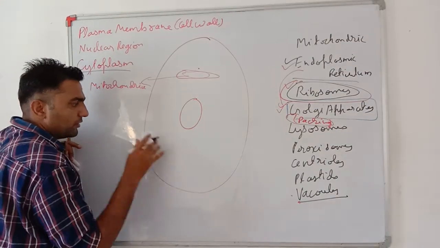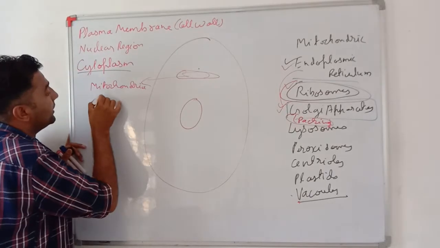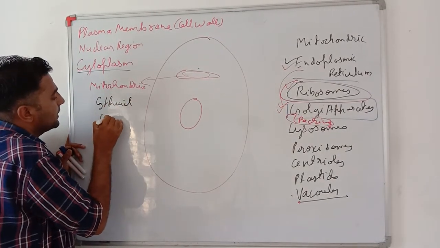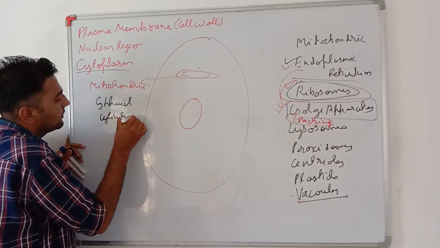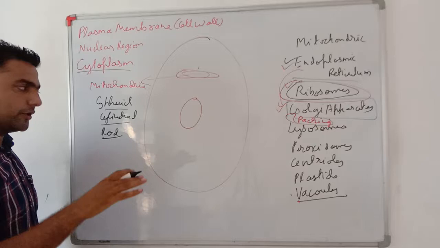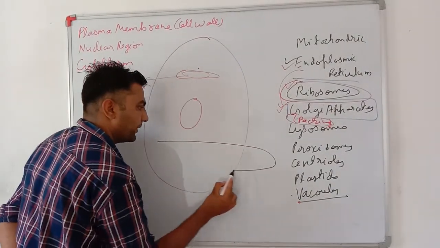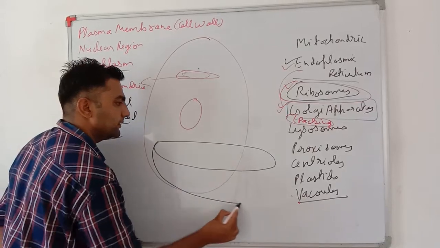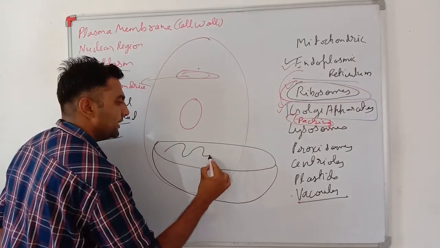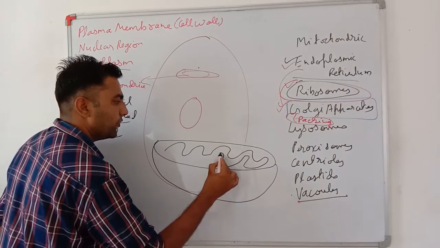See, if we cut the cell, mitochondria are basically spherical, cylindrical, rod shaped. Okay, if we longitudinally cut the mitochondria, you will see there are two membranes. This is the first membrane, and this is the second membrane. It has many folds inside it.